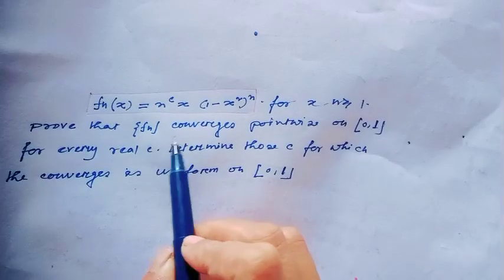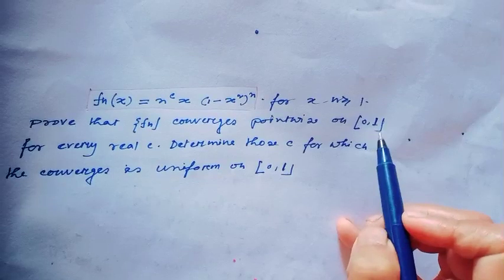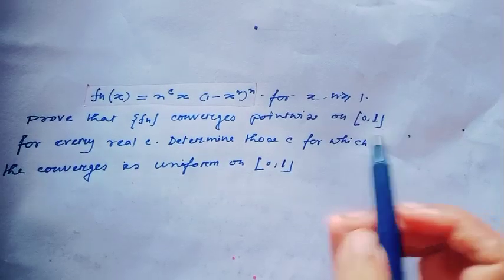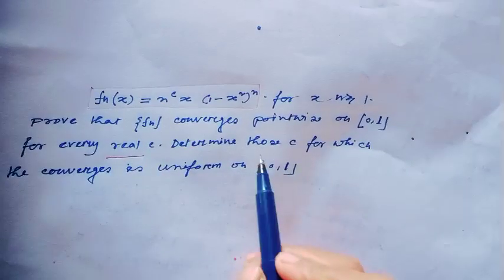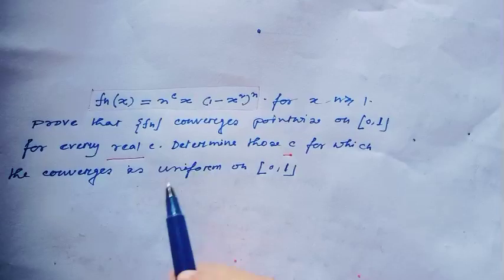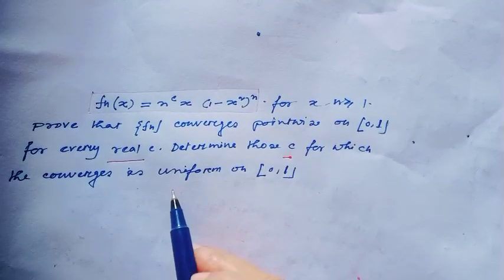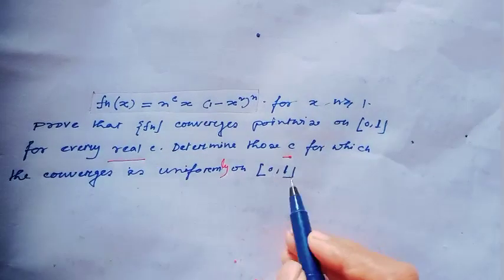So here I will prove the sequence of functions converges pointwise on the closed interval 0 1 for every real value c, but determine those c for which this sequence of functions converges uniformly on the closed interval 0 1.